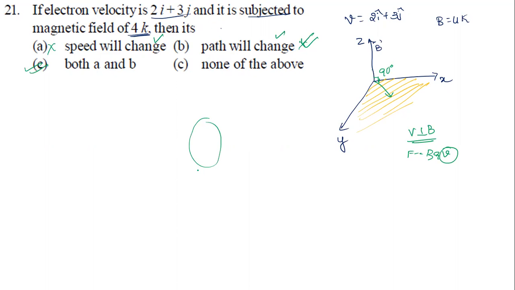That's the principle of the cyclotron. As it moves in a circular path and comes to the extreme point, the velocity becomes maximum, so it possesses maximum kinetic energy in the cyclotron. So what is the option here? Speed will change and path will change. Both are right answers. So this is question number 21.